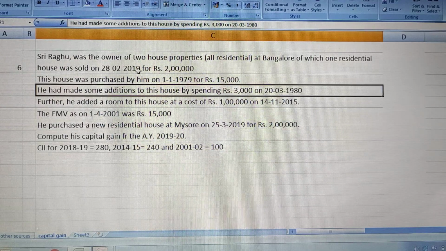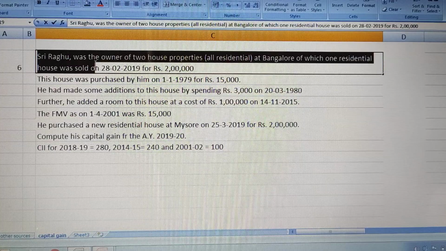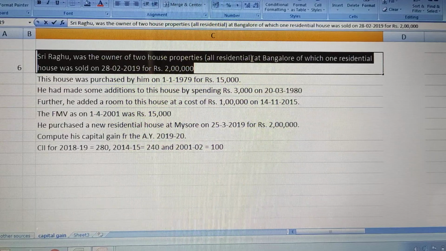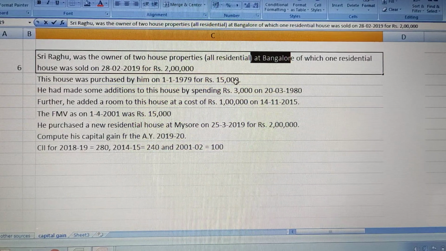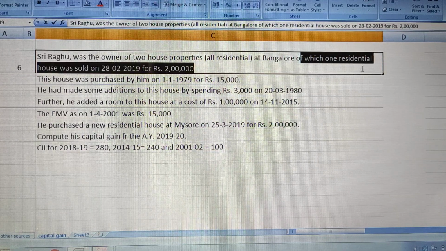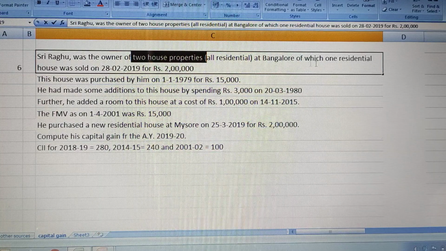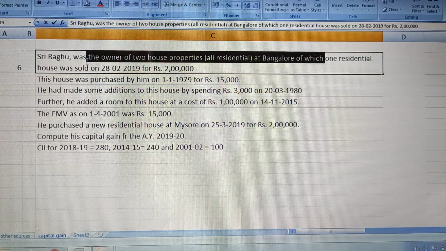Let us understand the problem first before taking it to a practical. Sri Raghu was the owner of 2 houses. Both were residential house properties situated in Bangalore, of which one residential house was sold. So among these 2 houses, one residential house he has sold.